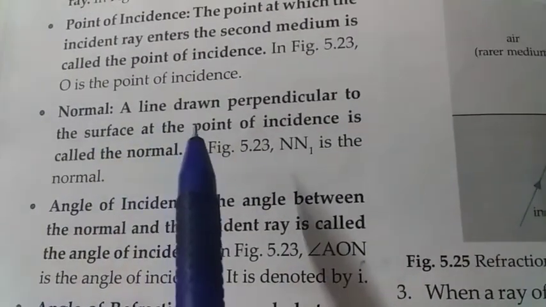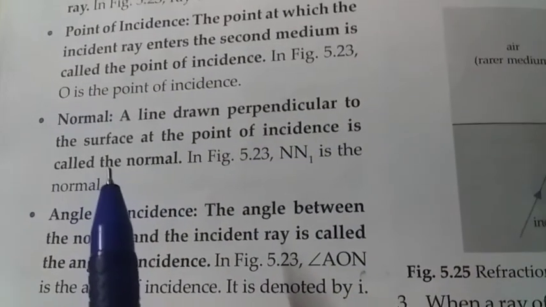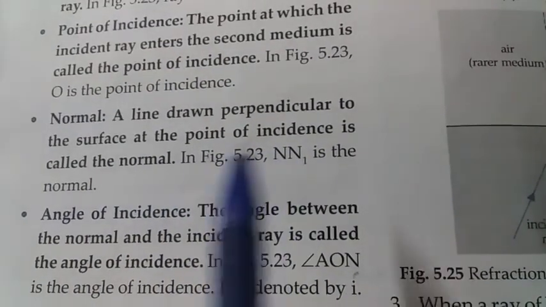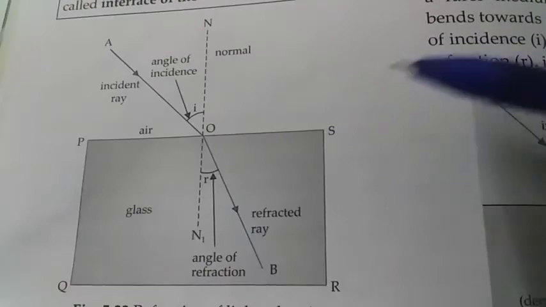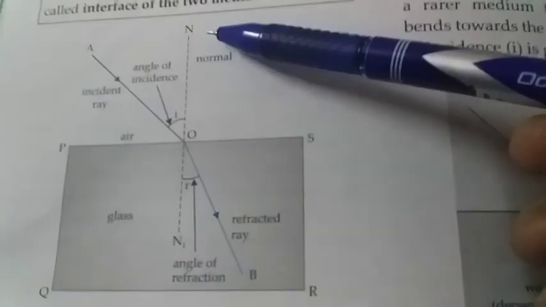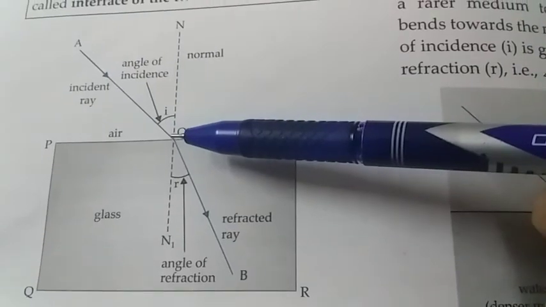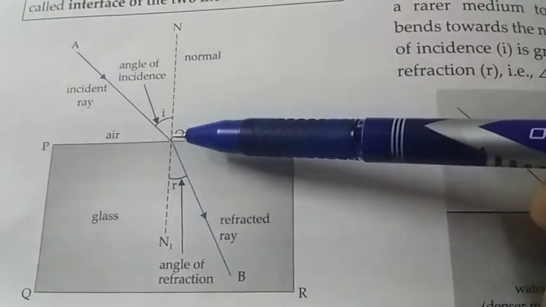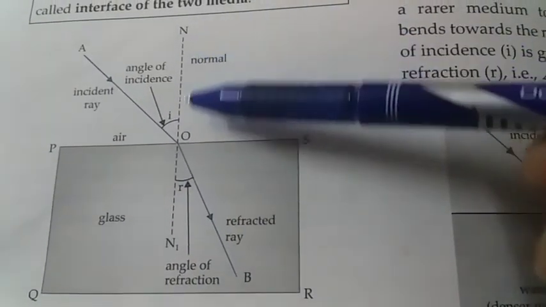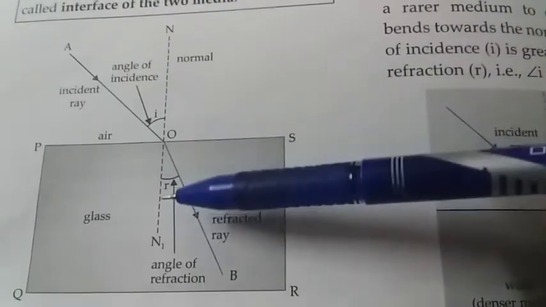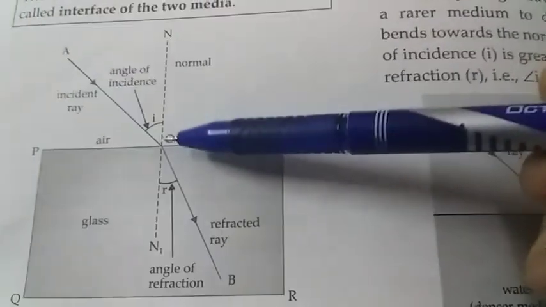Normal. A line drawn perpendicular to the surface at the point of incidence is called the normal. Now the line which is drawn perpendicular to the surface at the point of incidence is called the normal. This N1 is the normal. It is drawn perpendicular to the surface at the point of incidence, O.